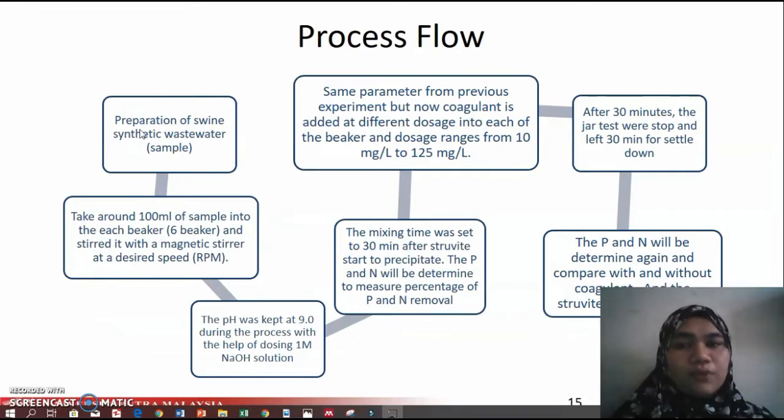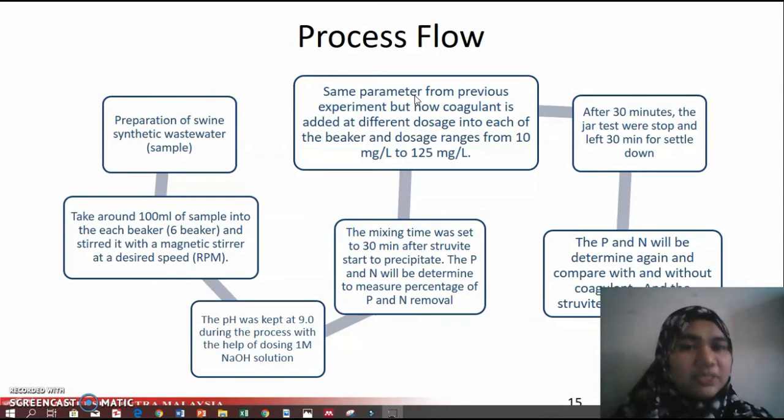And the process flow: preparation of the swine synthetic wastewater, and then take 100 ml of the sample and put it into each beaker, and then stir with the magnetic stirrer at the desired RPM, the desired speed. The pH will be kept at 9 during the process with the help of dosing sodium hydroxide, and the mixing time will be set to 30 minutes after struvite starts to precipitate. The P and N will be determined to measure the percentage of P and N removal, and then some parameters will